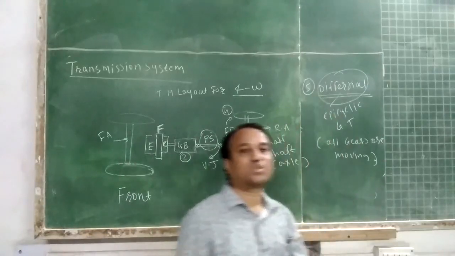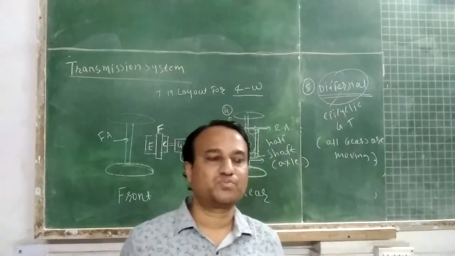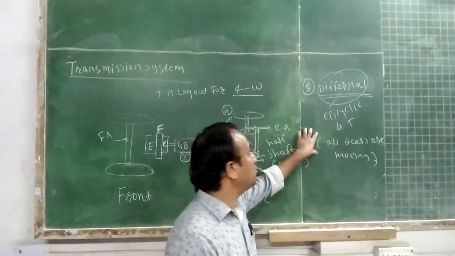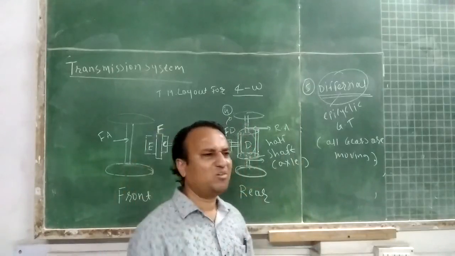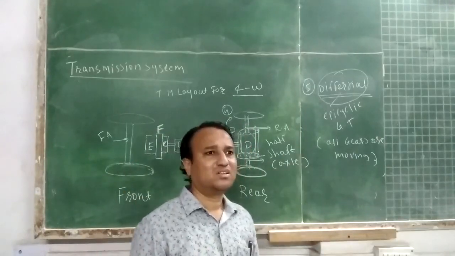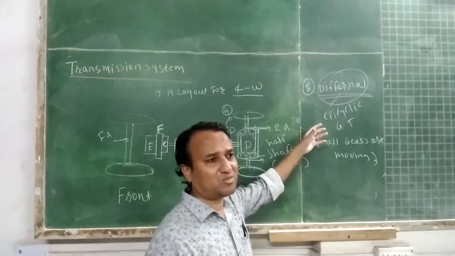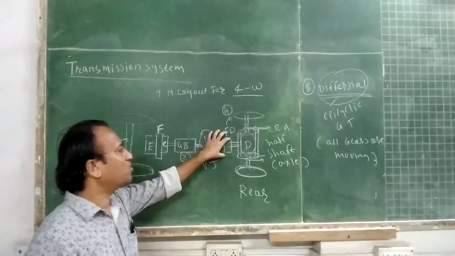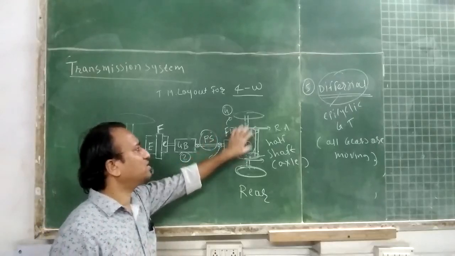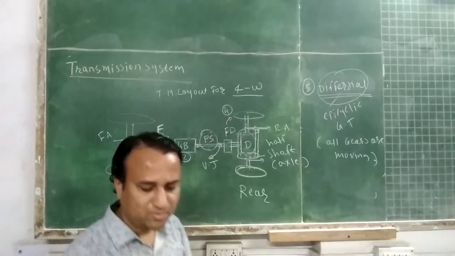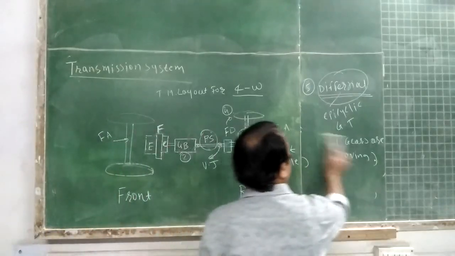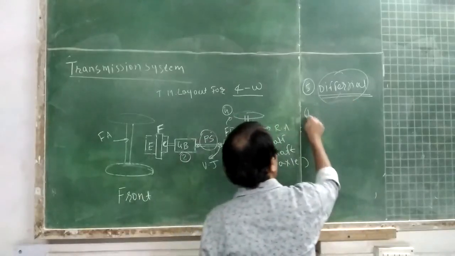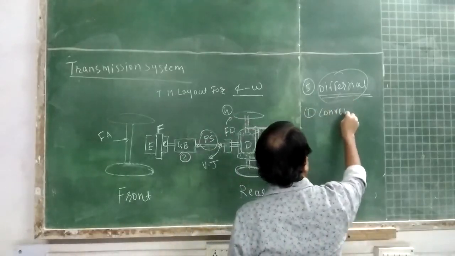That is, speed variation will be achieved with the help of the differential. In detail, we will discuss the construction details and working of the differential. Momentarily, remember, power from the final drive is given to the differential to the axle. Different types of differential. The first one is the conventional differential.